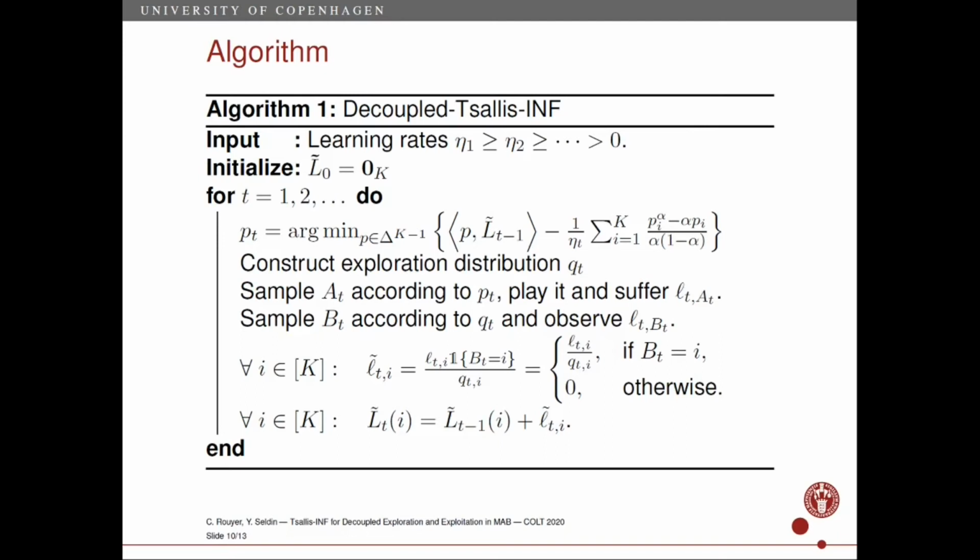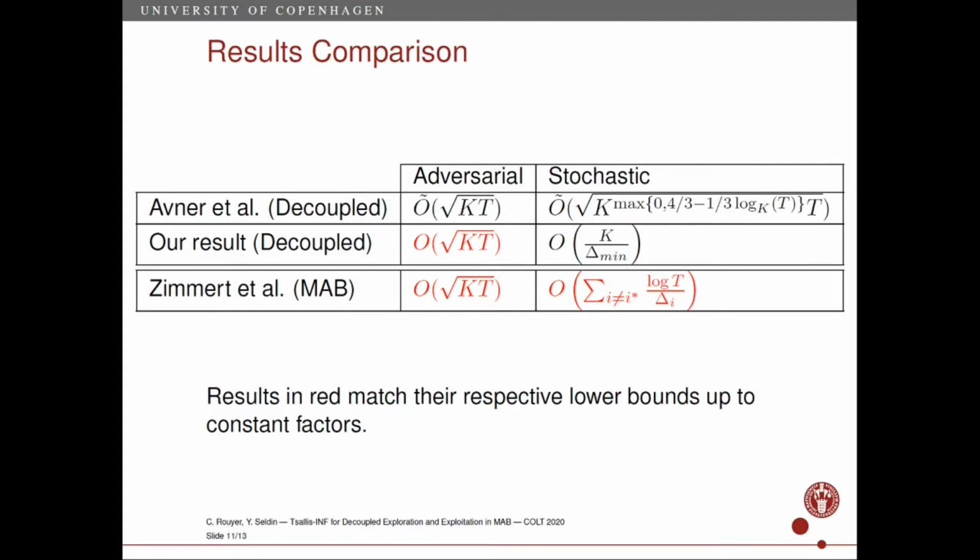Then we compute the exploration distribution Q_t. We pick the distribution which minimizes our pseudo-regret bound. Next, we sample the arms A_t and B_t, blindly suffer the loss of A_t and observe the loss of B_t. Finally, we construct the loss estimators. Those are very simple, unbiased estimates of the true losses. Note that because we observe the loss of arm B_t, we need to use the distribution Q_t in order to construct unbiased loss estimates.